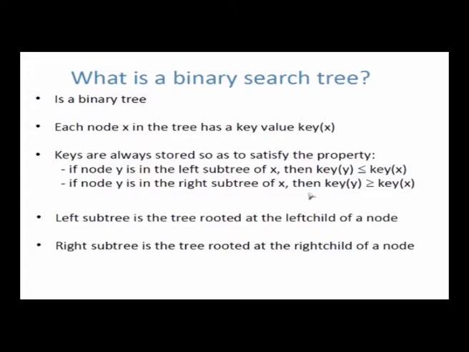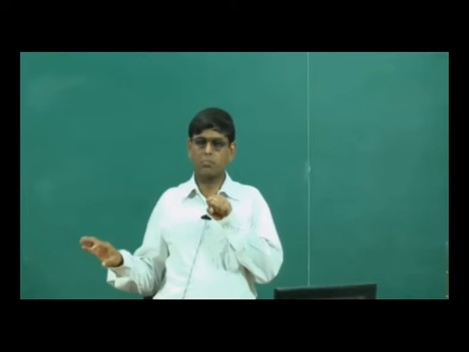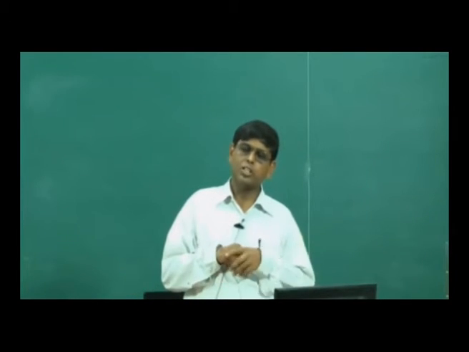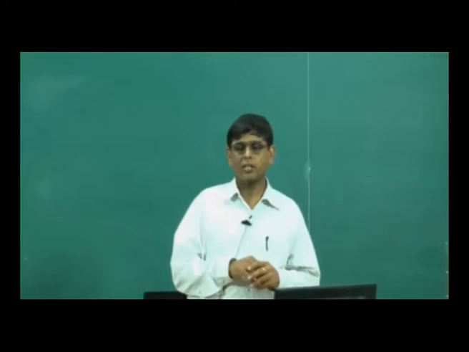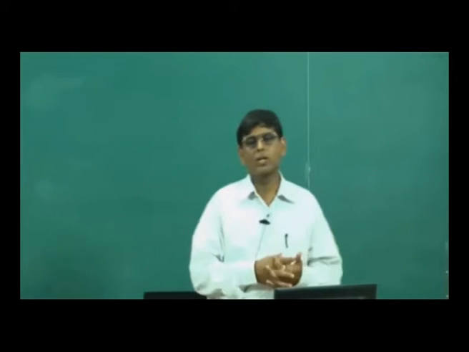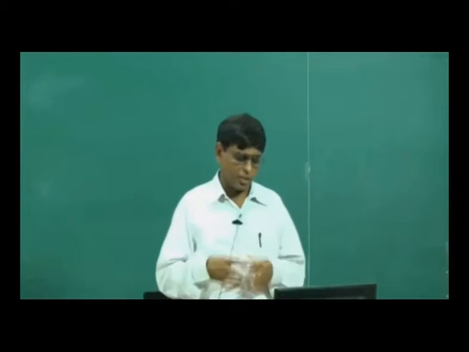So if you take a node in the binary search tree and go to the left of that node, you will only find key values which are less than or equal to this key value, and if you go to the right of this node, you will only find key values which are greater than or equal to it. So the binary search tree insists on more structure in terms of the key value order than what the heap does.